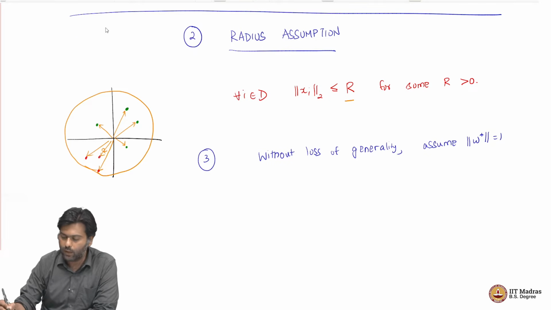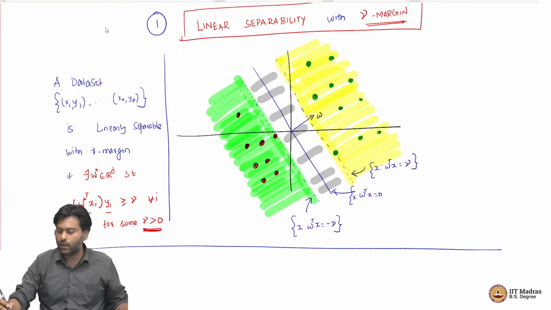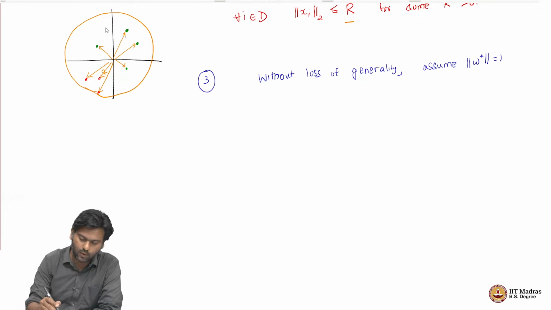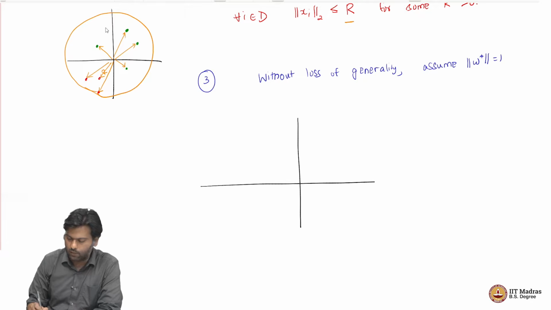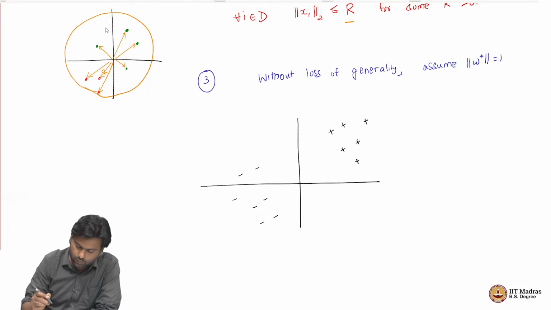Well, what is W star? W star is the vector which separates my data set with margin gamma. Now I am saying that W star's norm is actually 1. What does this even mean? It means the following. Again, we have this data set where, let us say, we have these positive points, and then there are these negative points here, and let us say we have a W which is like this, which separates the positives from the negatives using some gamma margin, which means that I have, maybe I will put a positive point here.